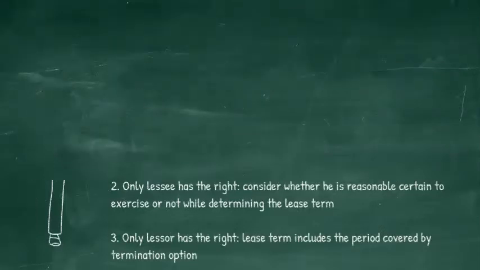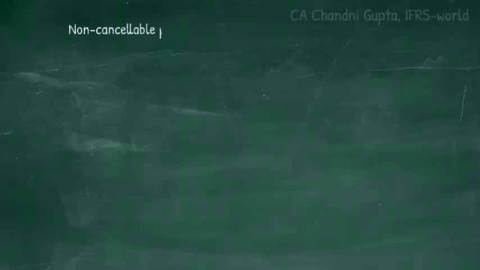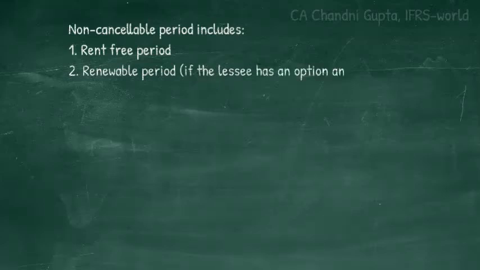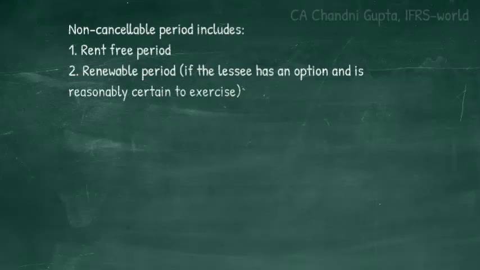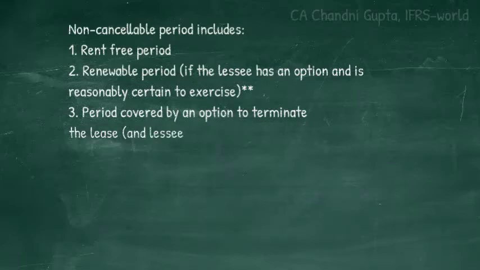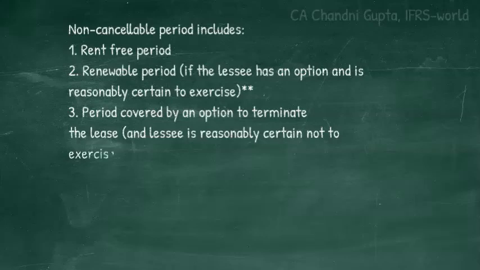The non-cancellable period includes number 1, rent-free period. Number 2, renewable period. If the lessee has an option to renew the lease and at the commencement date he is reasonably certain to exercise that option, then we need to include that period in the non-cancellable period. Number 3, period covered by an option to terminate the lease and the lessee is reasonably certain not to exercise that option.